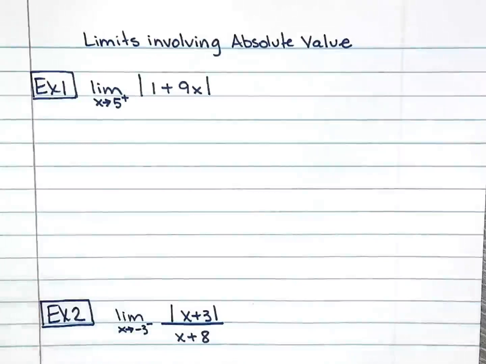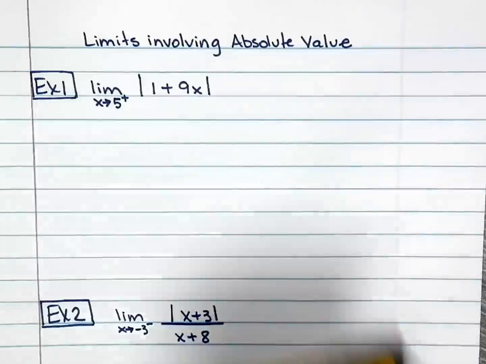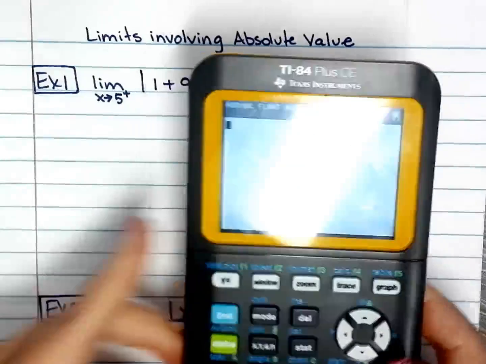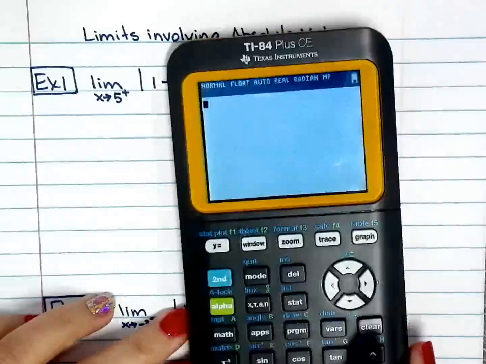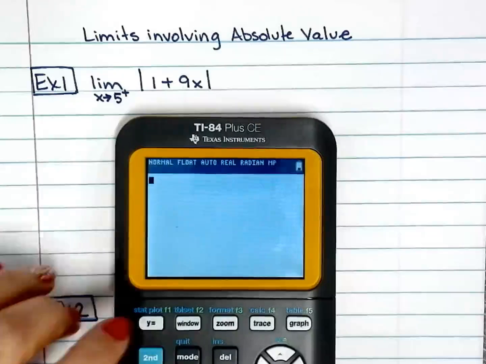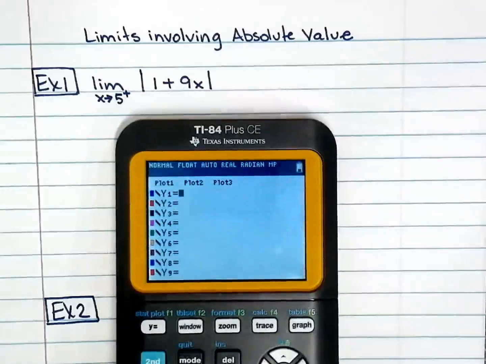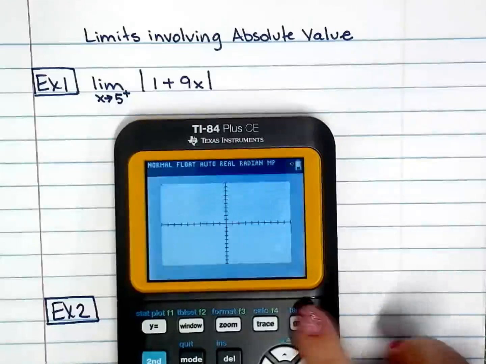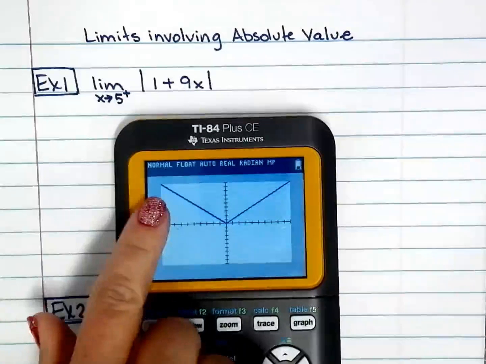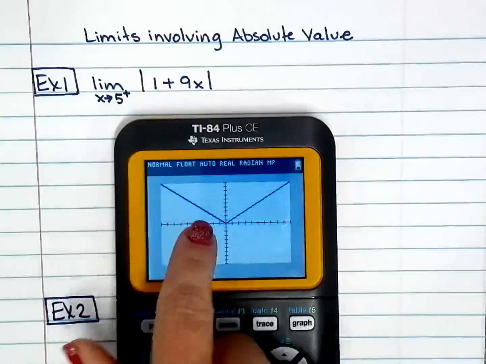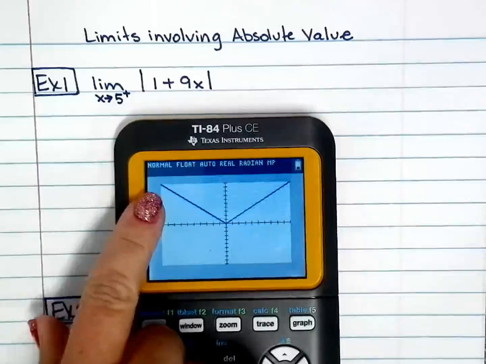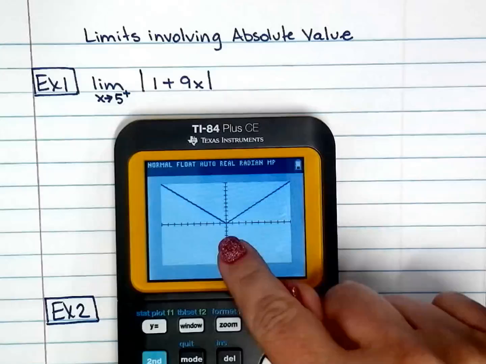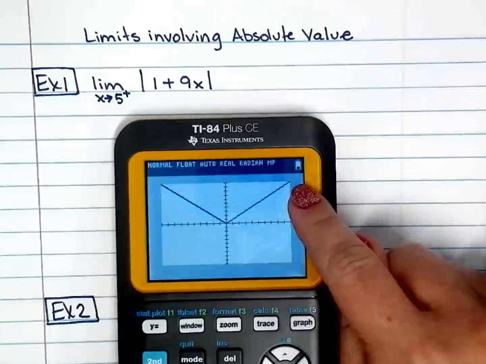Okay, so just think about what the absolute value function is. I'm going to get my handy dandy graphing calculator here and graph it for you. So here is the parent function. When you graph it, it is actually two linear functions together, one with the negative slope and the other with the positive slope.